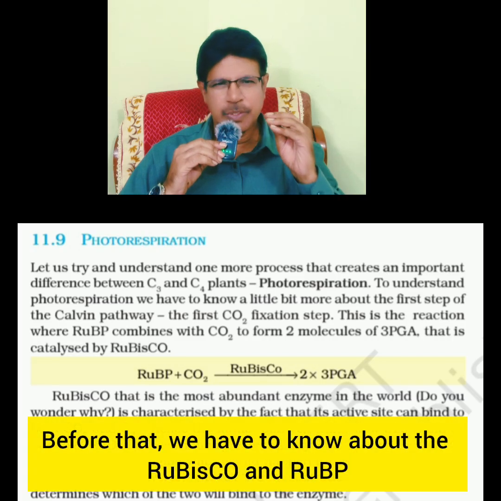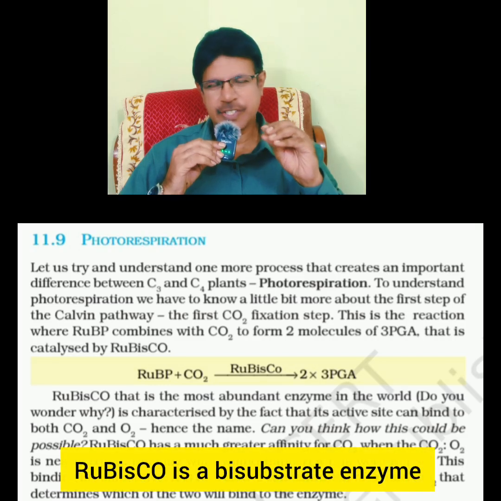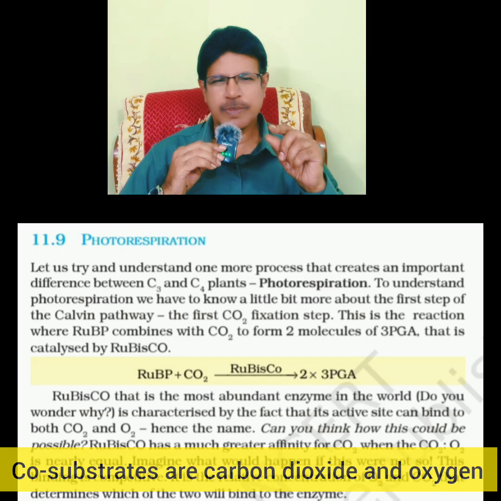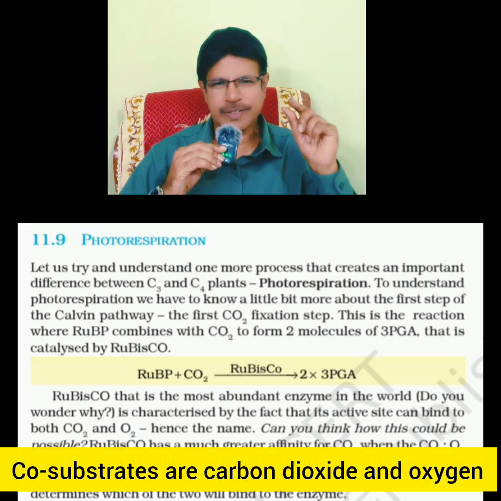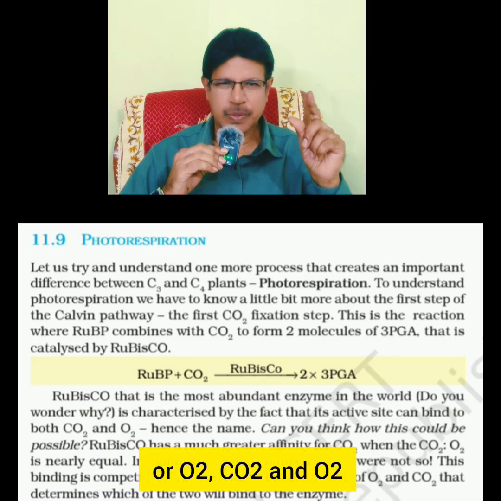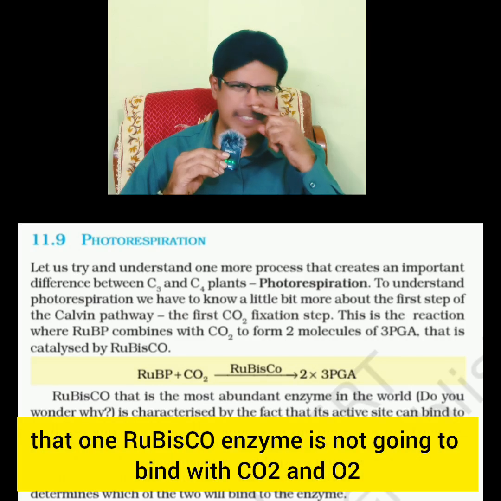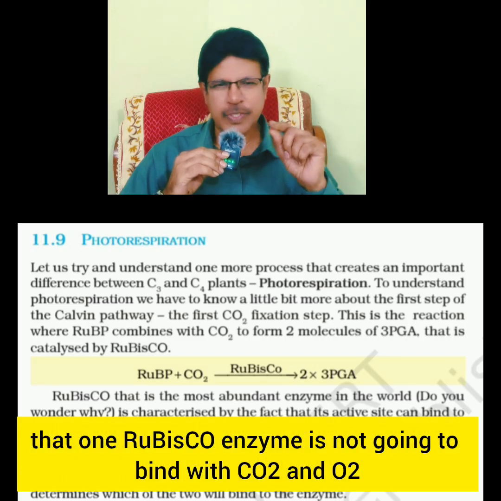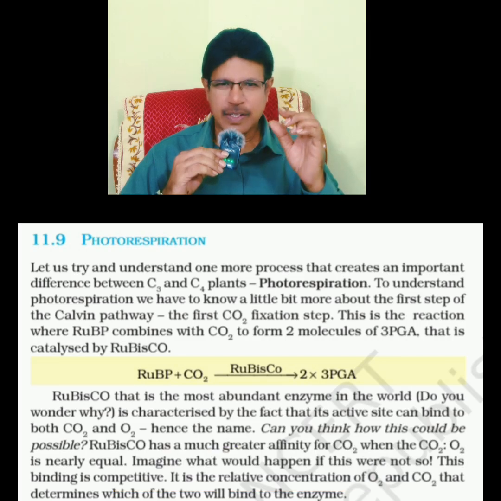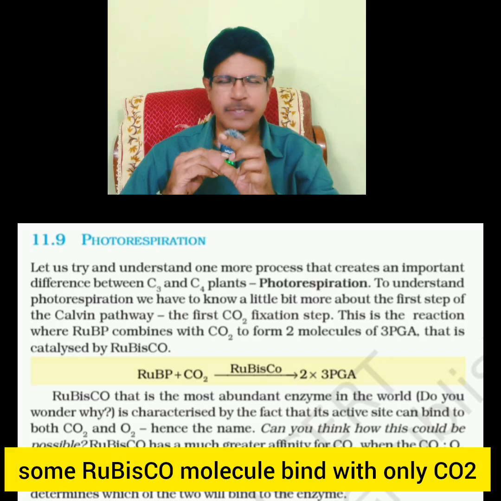Before that, you have to know about Rubisco and RUBP. Rubisco is a bisubstrate enzyme. Its main substrate is RUBP. Co-substrates are carbon dioxide and oxygen. So Rubisco binds with CO2 or O2. That does not mean that one Rubisco enzyme binds with both CO2 and O2. It occurs at tissue level. Some Rubisco molecules bind with O2, some Rubisco molecules bind with CO2.